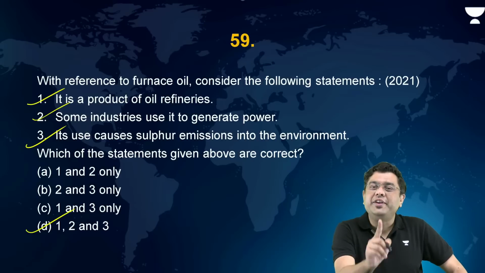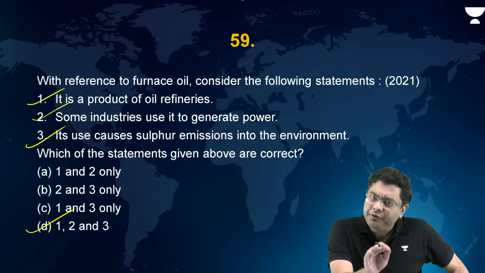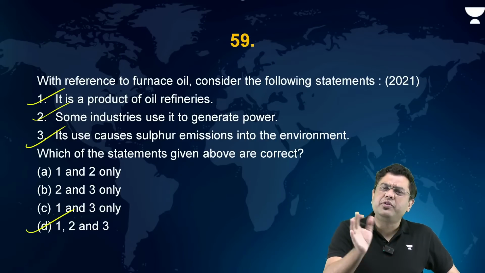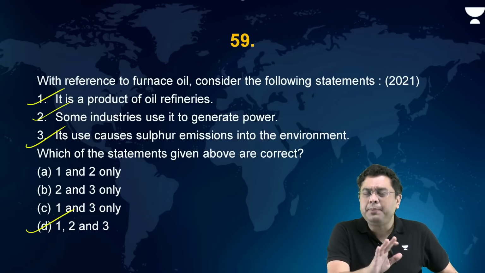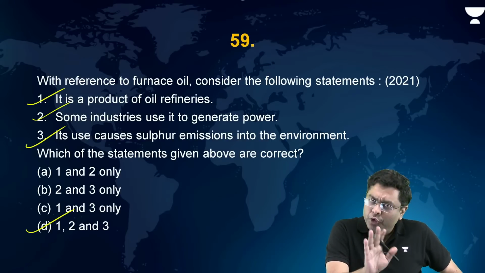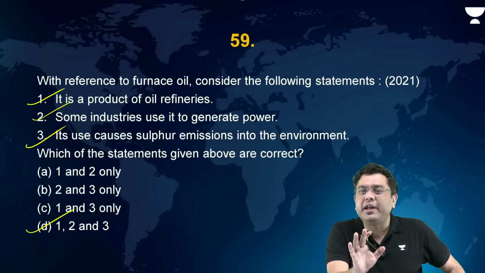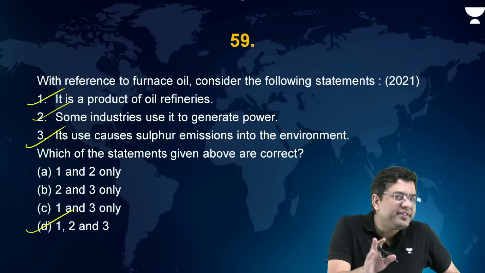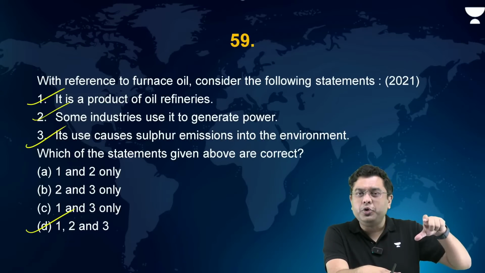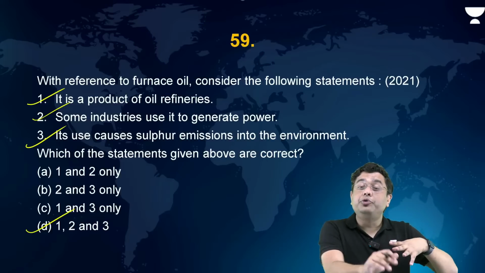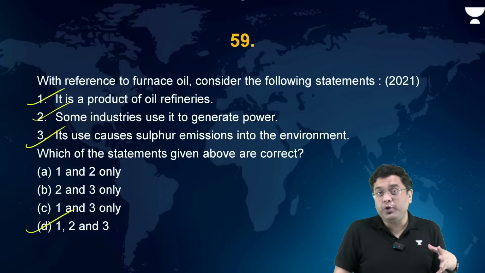Now, in all these questions, if you have taken a look at the trend, that is important. Knowing the answers, anybody can help you know the answers. I want you to observe the trend and think about it. What is it that UPSC is trying to ask you? UPSC is asking you about the sources of pollution. Is it a random source of pollution that UPSC is throwing at you?